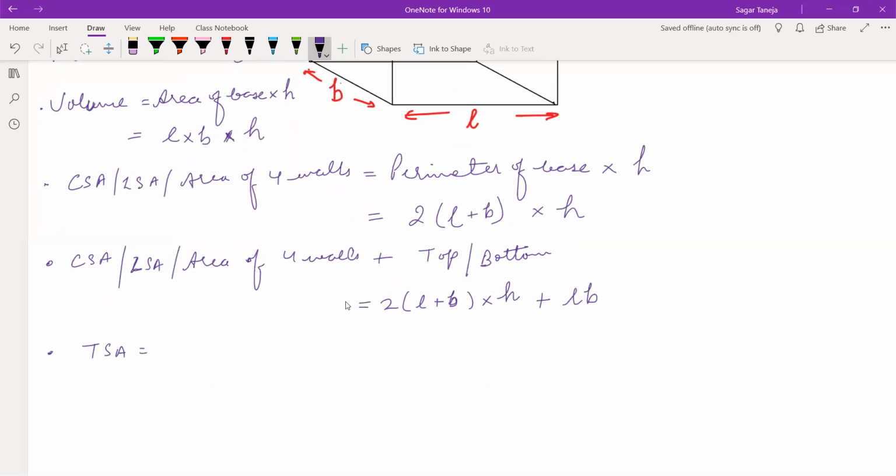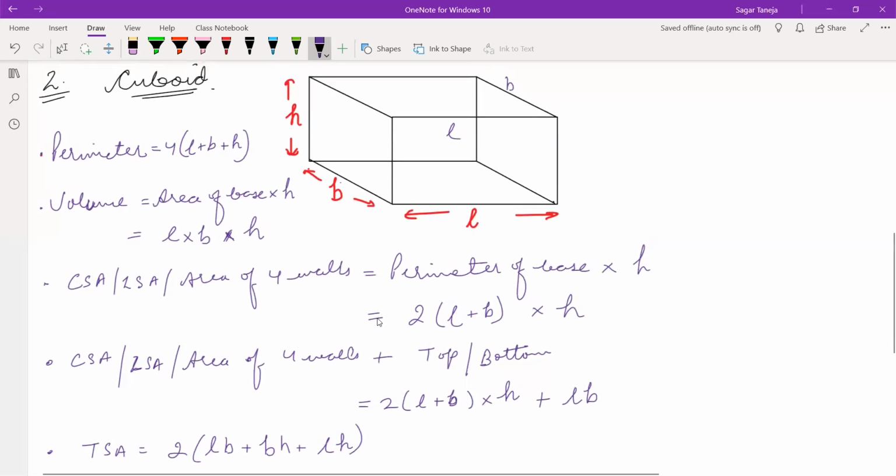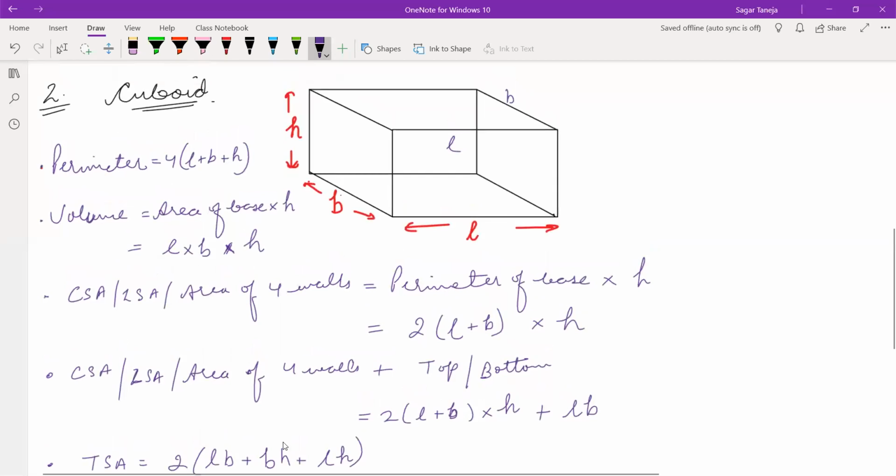That is twice of (LB plus BH plus LH). See this, why are 2 times LB, 2 times BH and 2 times LH present here? See this, LB, L into B, this area, the floor. L into B is the top. So for top and floor, we have to use LB. So that's why 2 times LB.